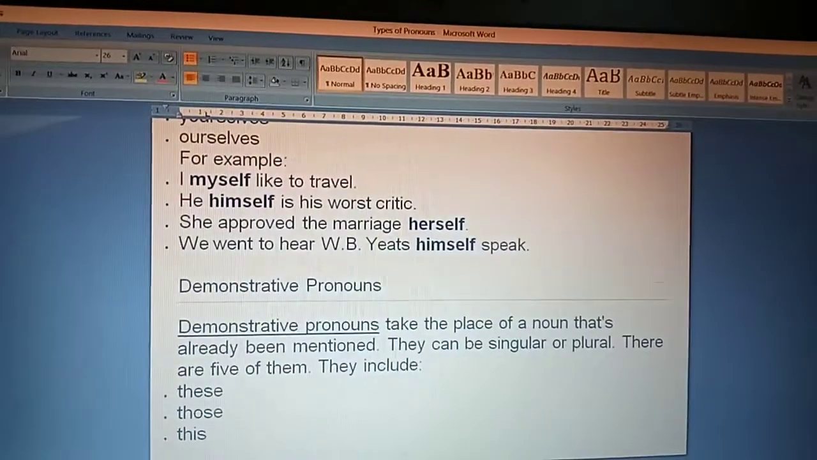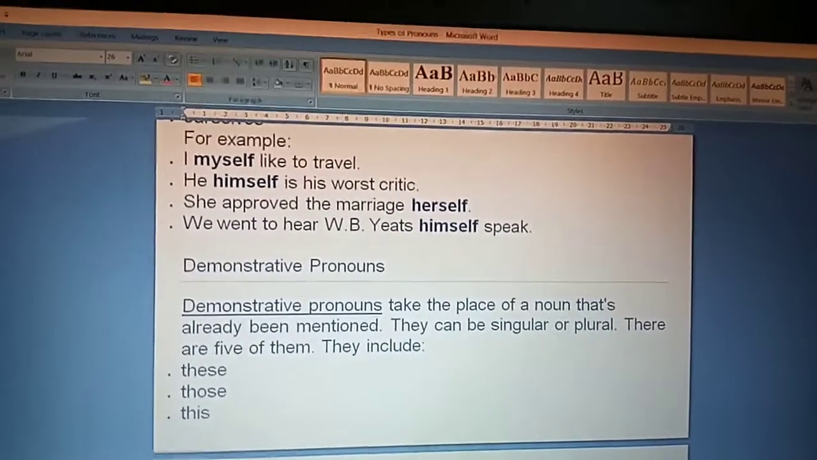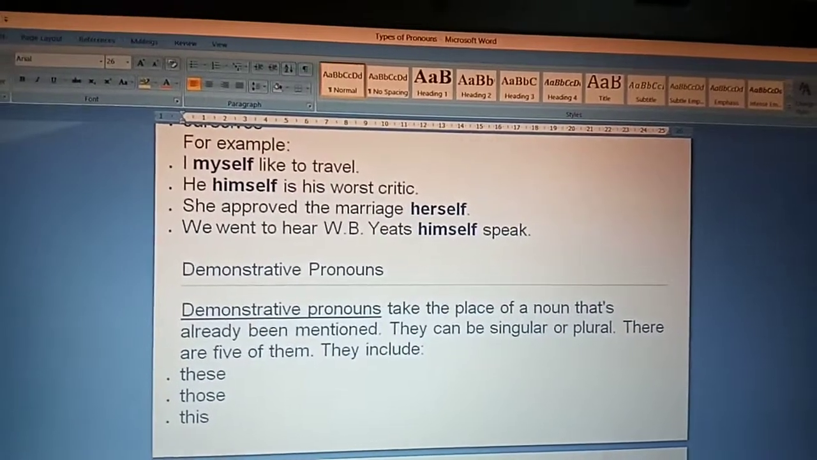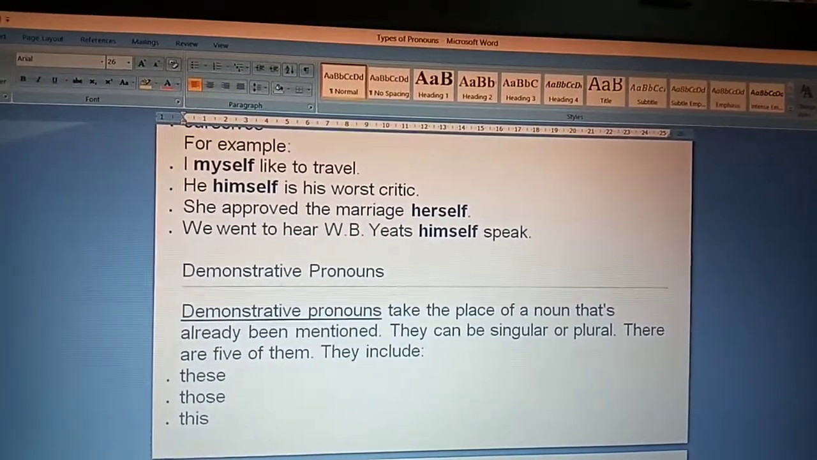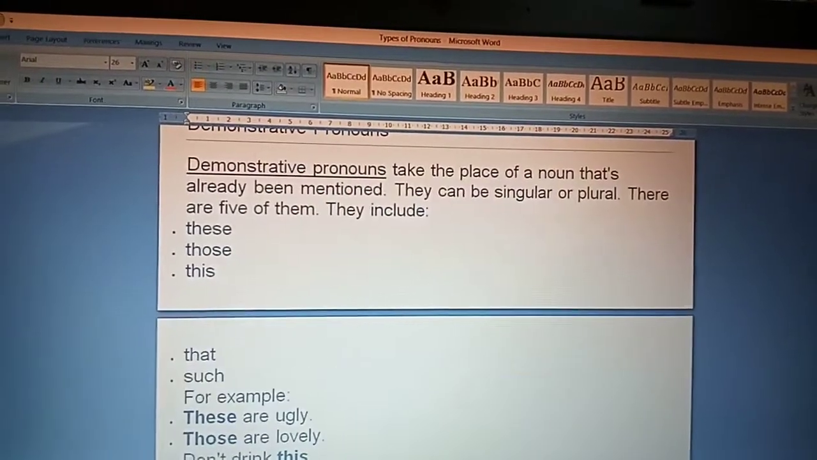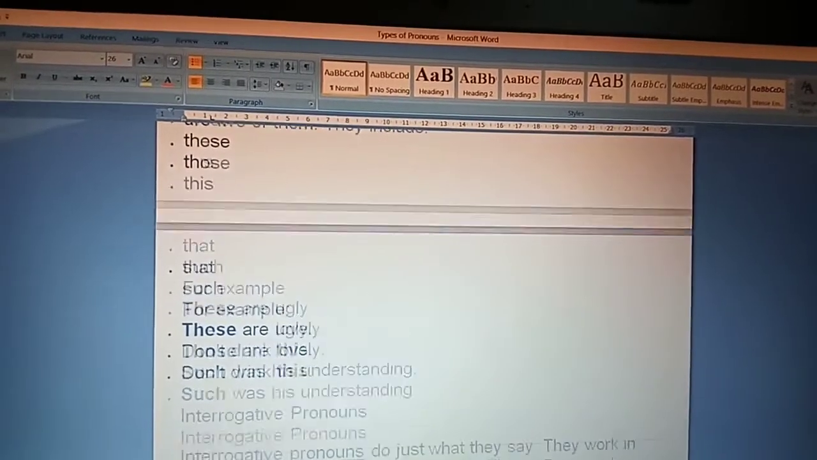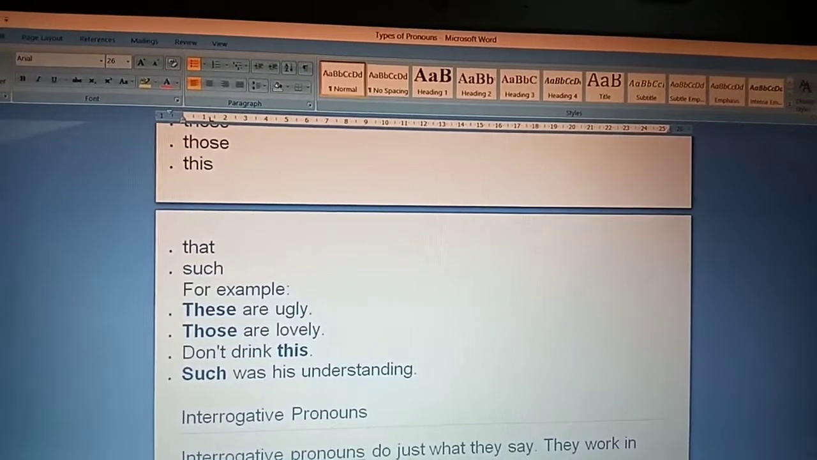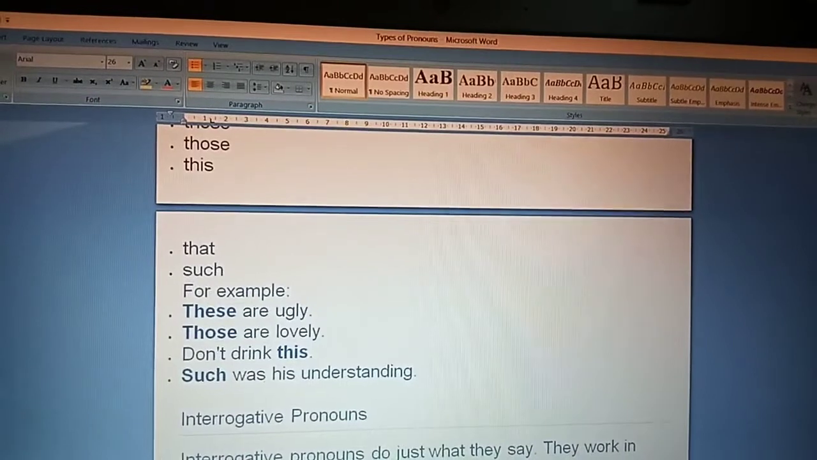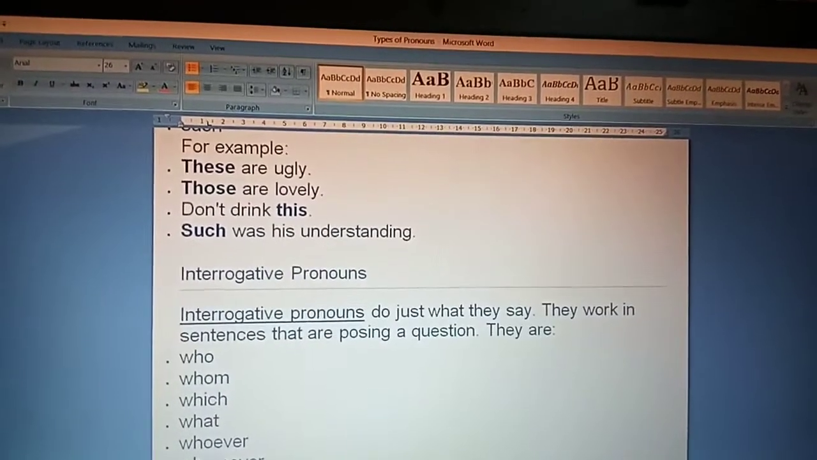Pronouns. Demonstrative pronouns. Demonstrative pronouns take the place of a noun that's already been mentioned. They can be singular or plural. There are five of them. They include this, that, these, those, such. For example, these are ugly, those are lovely, such don't drink this. Such was his understanding. So these bold words are pronouns.